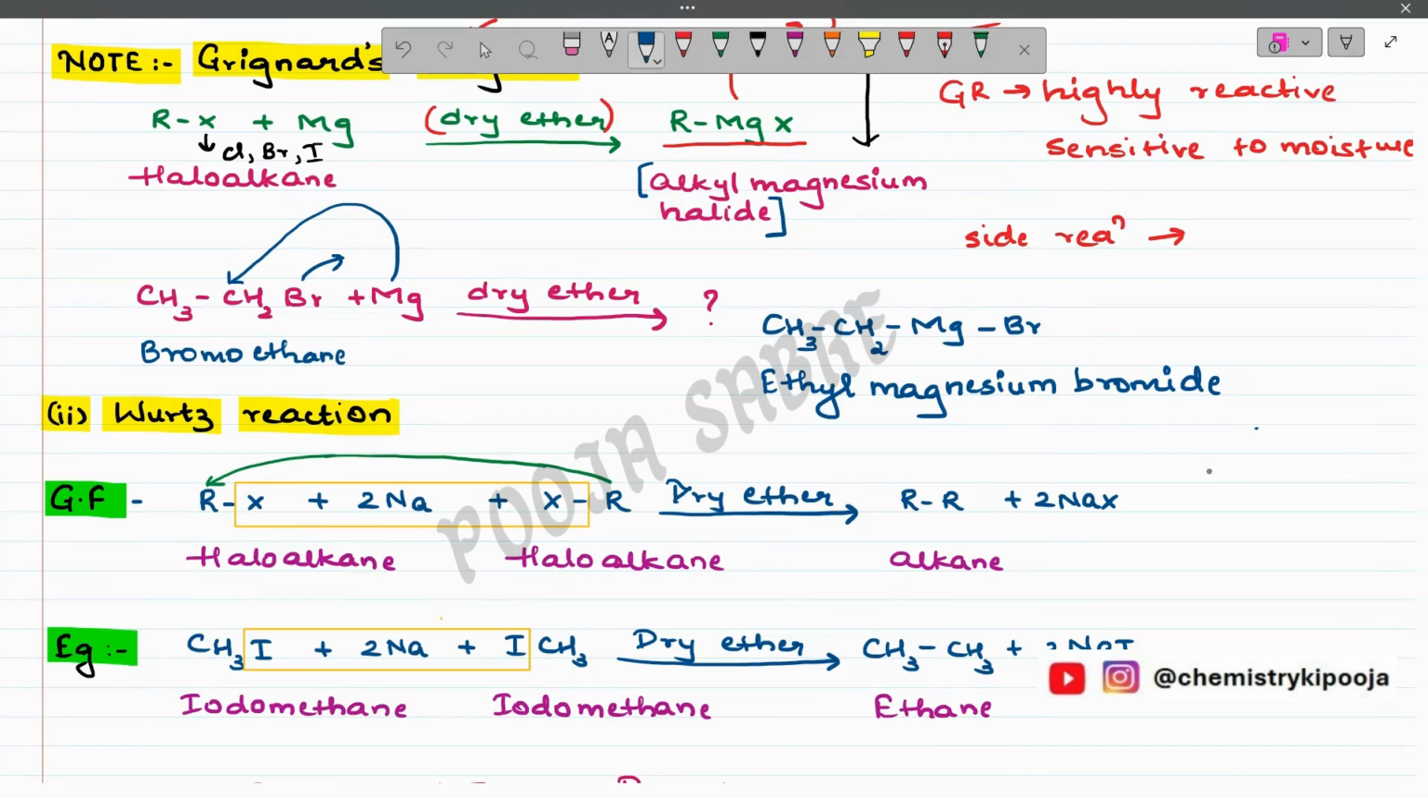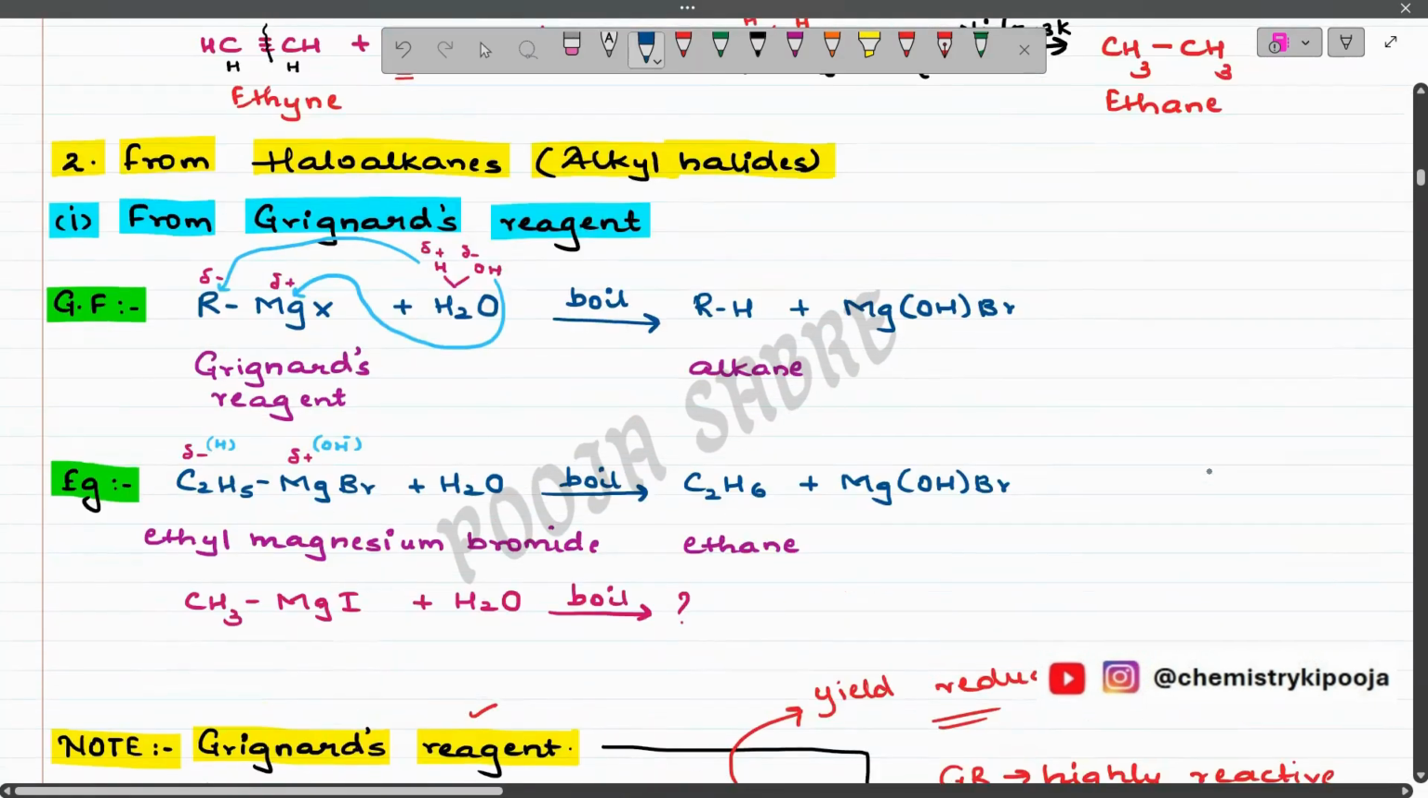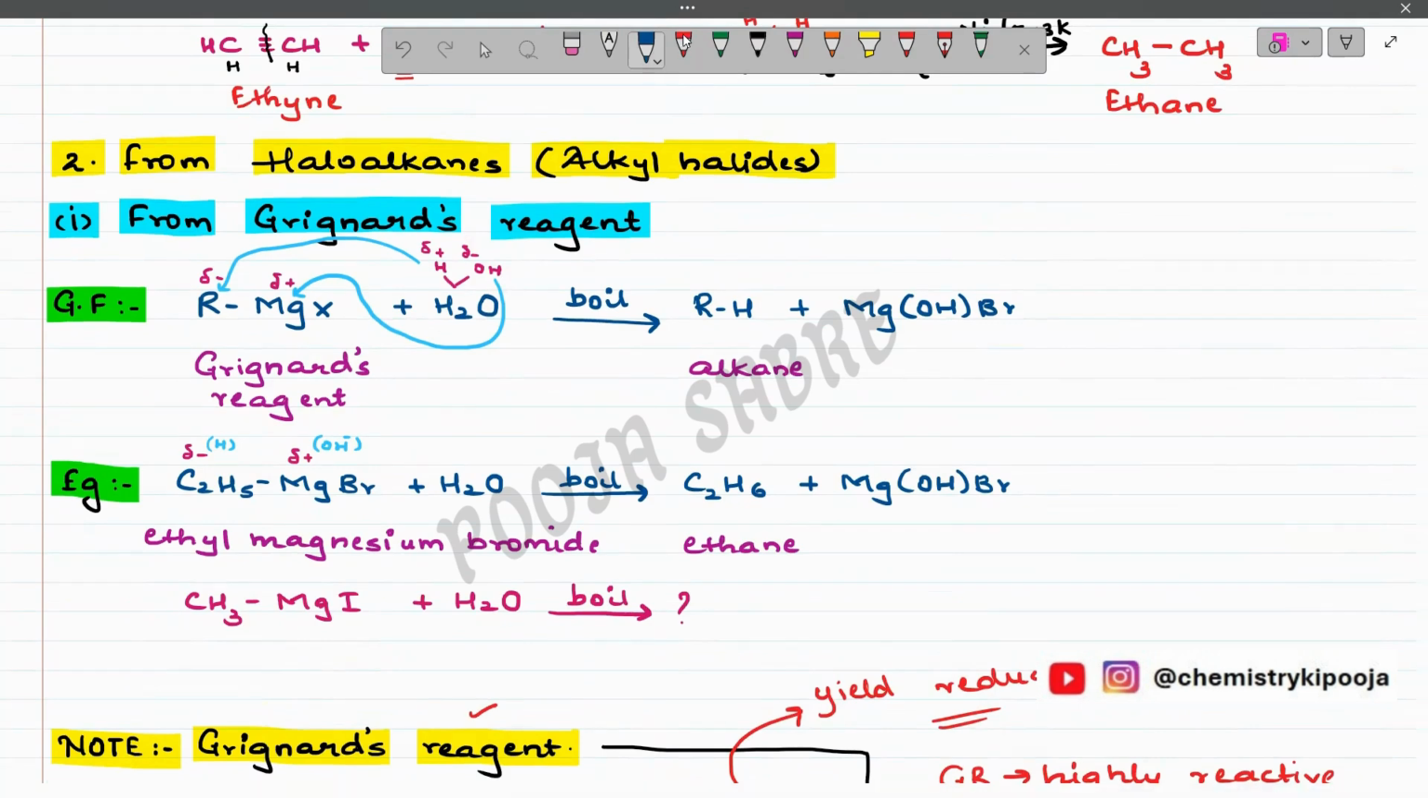Clear? Now like this, we can prepare n number of Grignard reagents, right? At the end of this video, I'm going to solve many and many examples based on the same reaction. So keep watching the video till the end. Now, let us proceed ahead with our actual reaction, that is, from Grignard reagent, how to prepare alkane. Now, we need to prepare alkane using Grignard reagent.